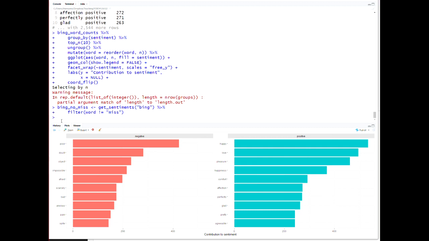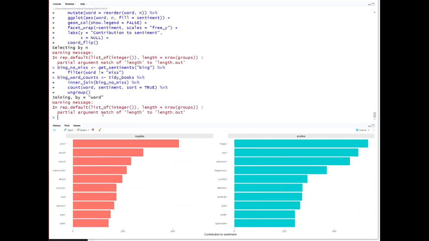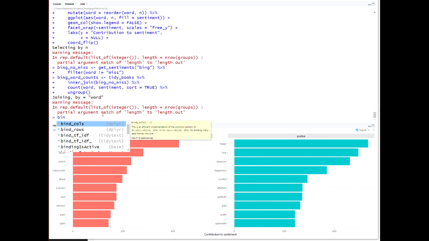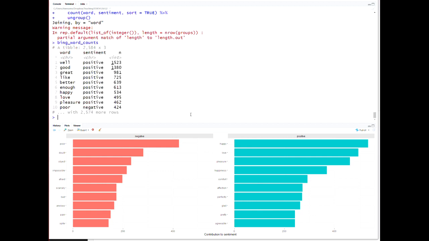It will have everything else. And then if I do my word counts by inner joining now with the Bing no miss, and look at my Bing word counts, miss is no longer among them.